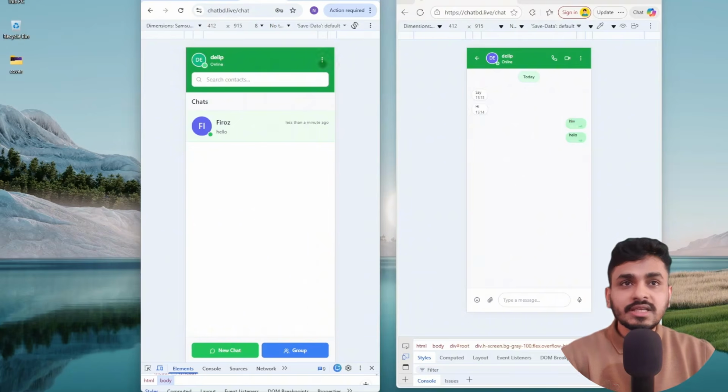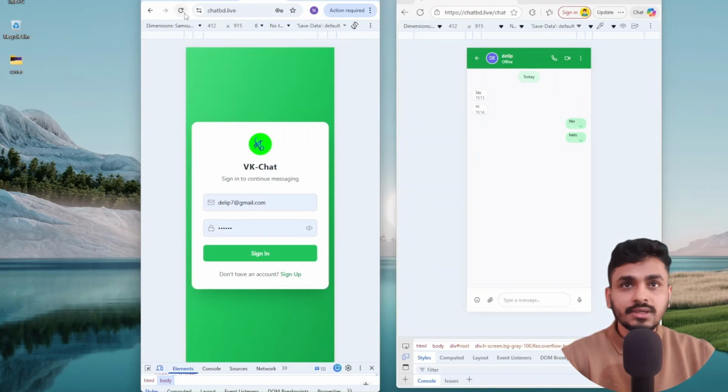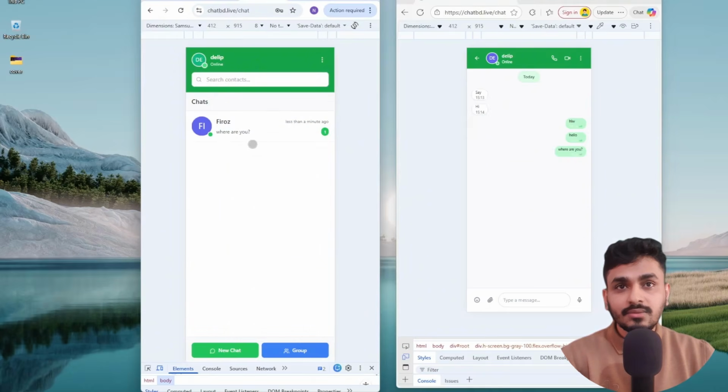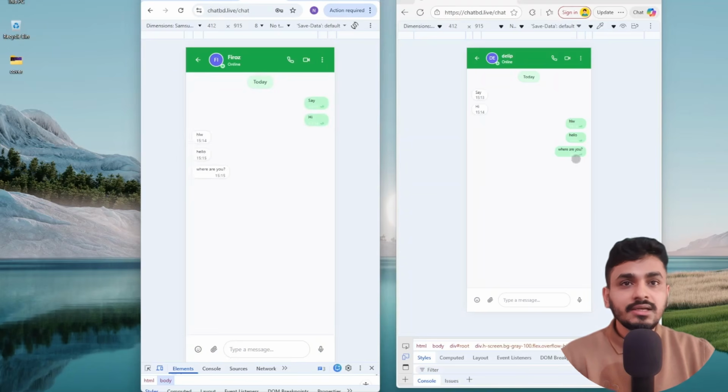Suppose I log out again and say where are you, then the message is sent. Now if I log in, I can see one message has arrived. Where are you? It is delivered with a double tick mark, and if I click on it, the delivered color changes. This is the messaging feature.